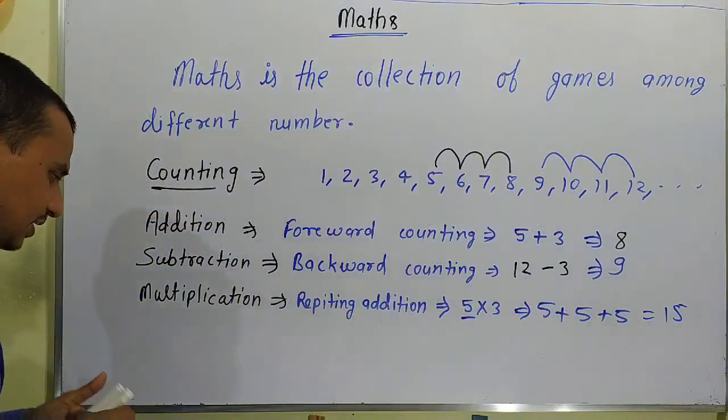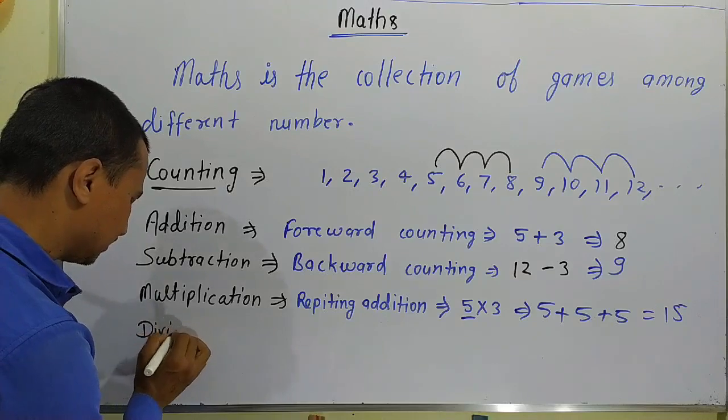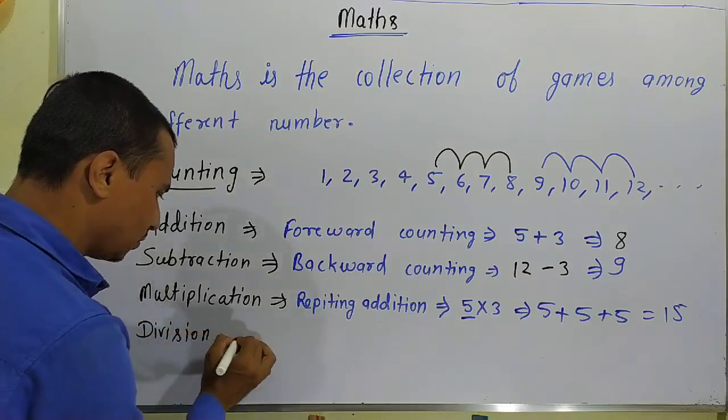In the same way, if you are talking about division, what is division?